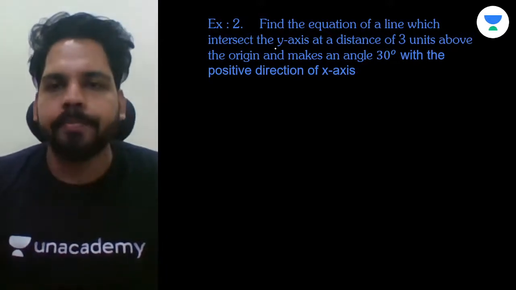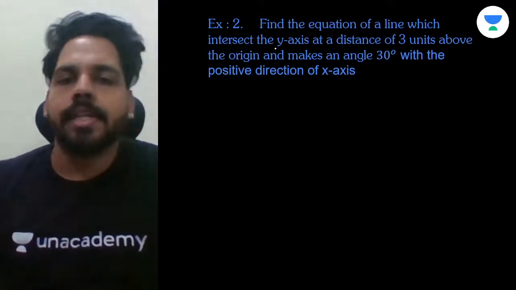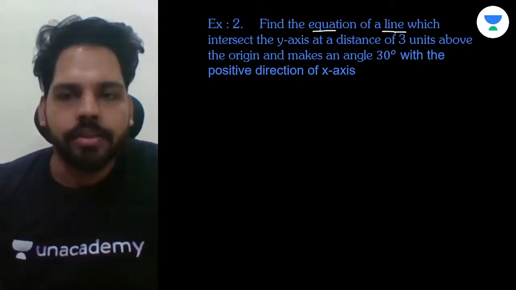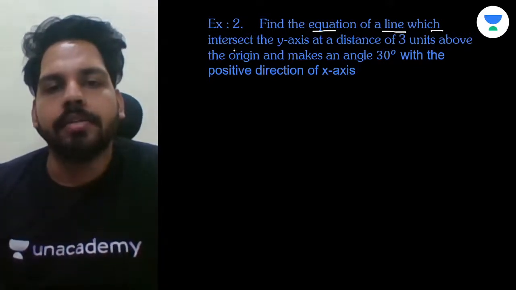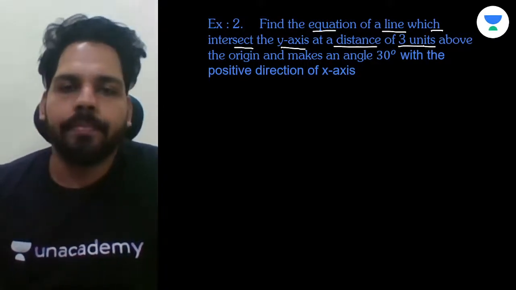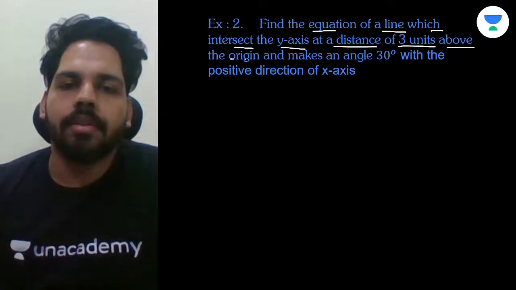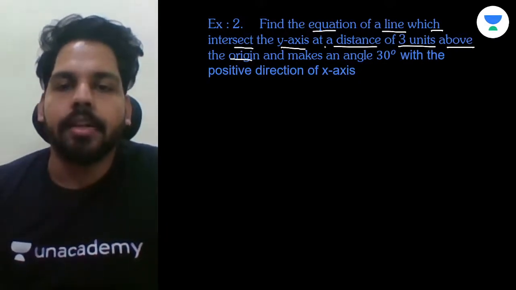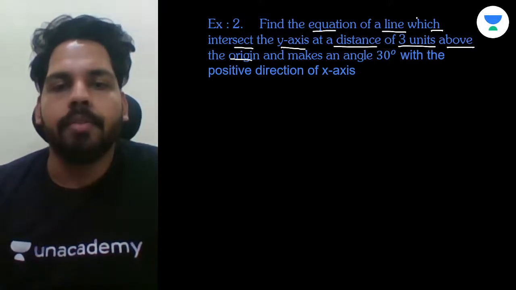Try it everybody. And the question says, find the equation of the line which intersects the y-axis at a distance of 3 units above the origin. They have clearly given that the line intersects the y-axis at a distance of 3 units above the x-axis.